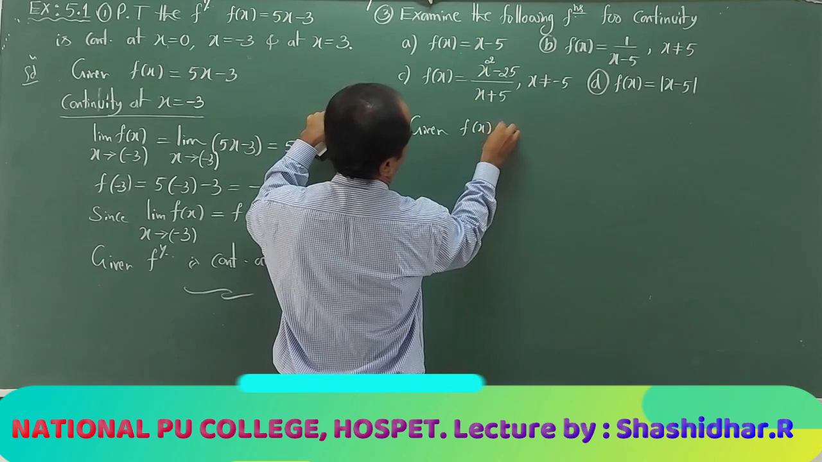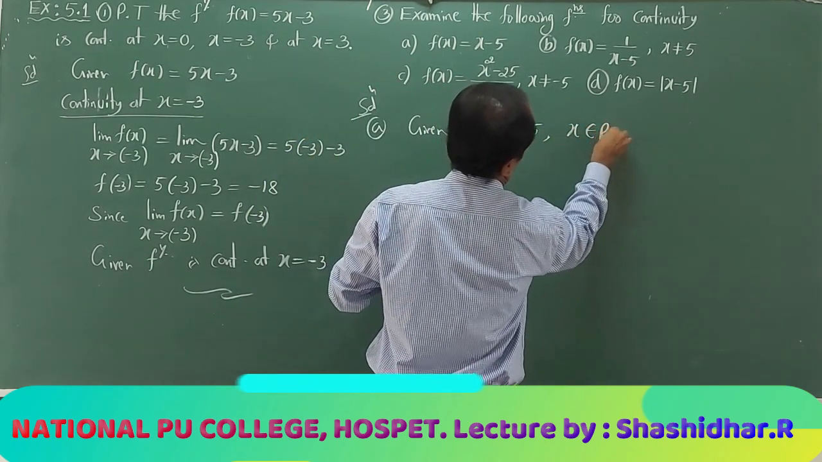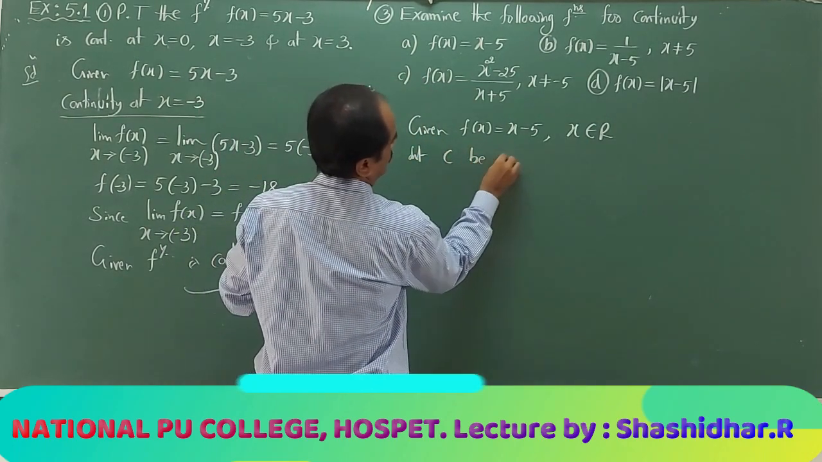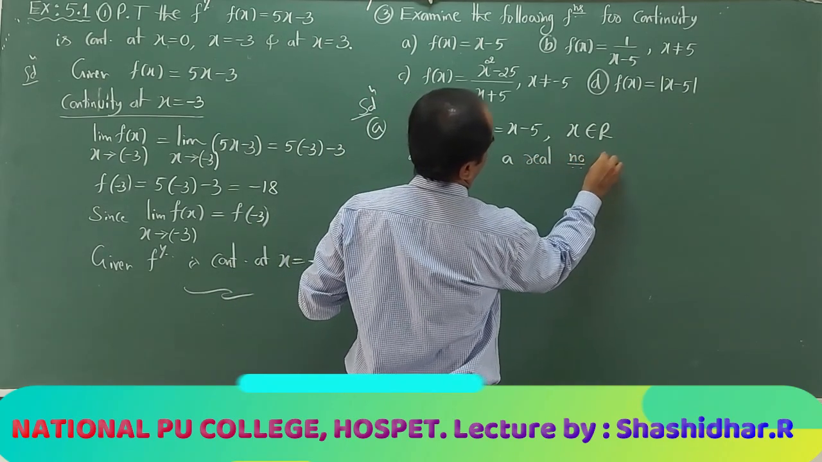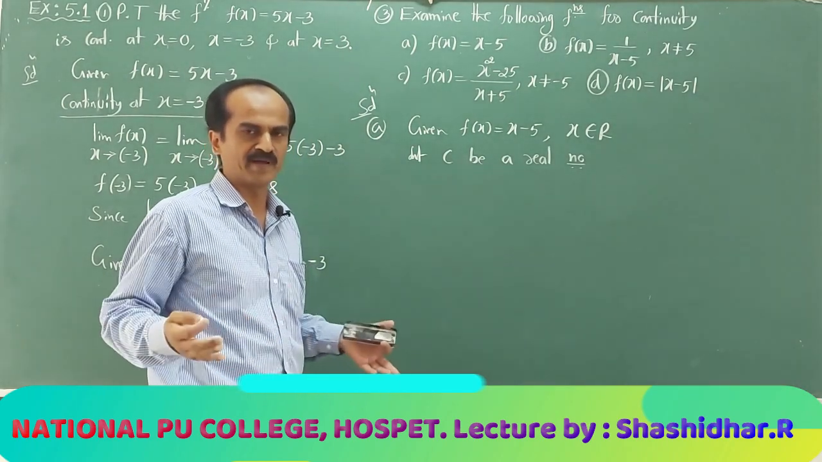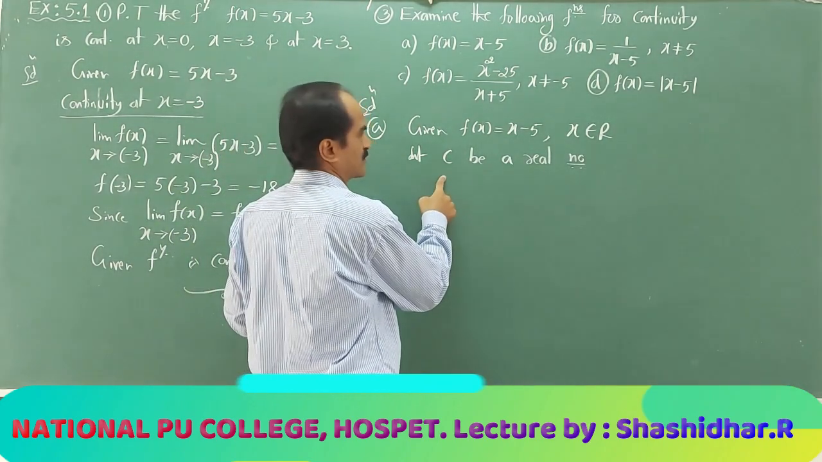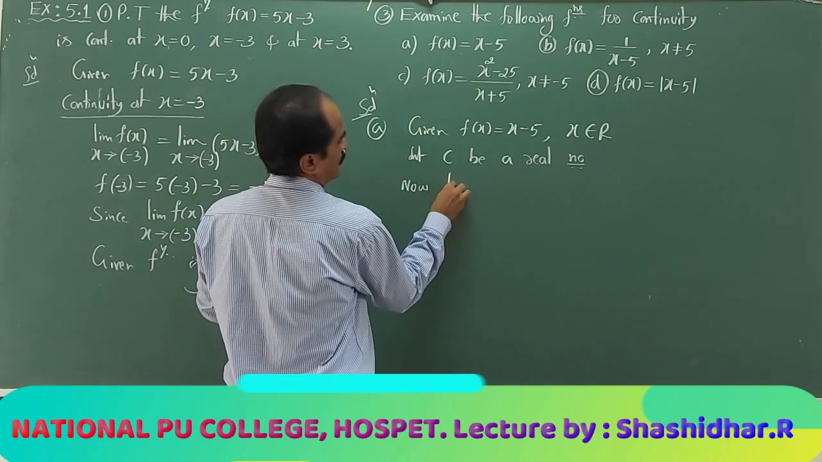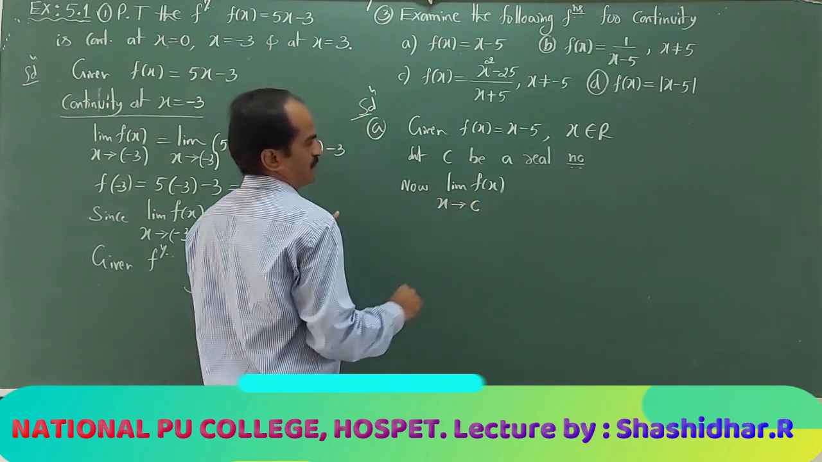Given f of x equal to x minus 5. What is the domain? Entire real set. Let c be a real number. It can be any real number, maybe 0.1, maybe 1 by 2, maybe minus root 3, any number it can be. So at a general point, we are finding continuity. Now the limit of f of x as x approaches c.